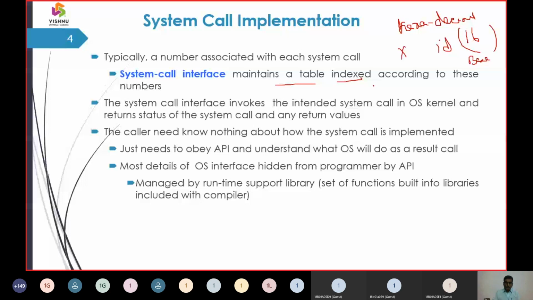So for system call implementation, the interface has some IDs, and these IDs form the application programming interface. Every ID is represented in the hexadecimal number system.